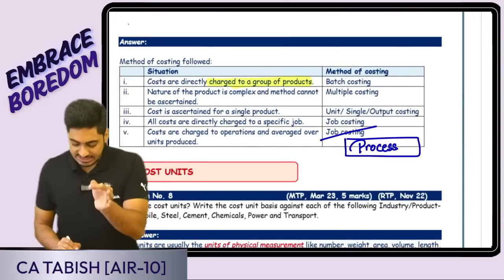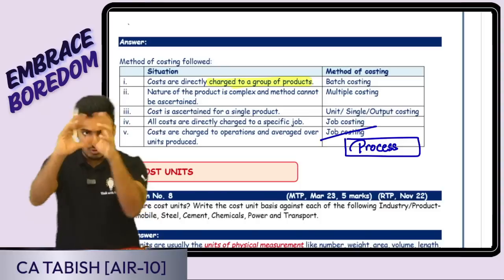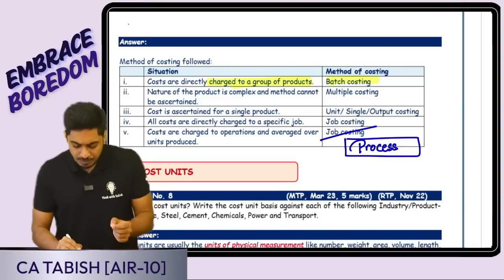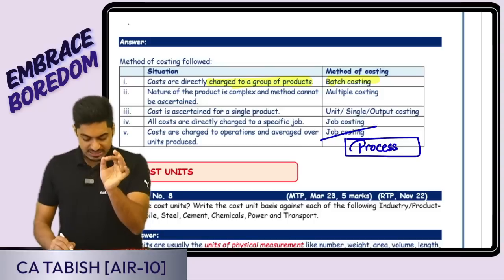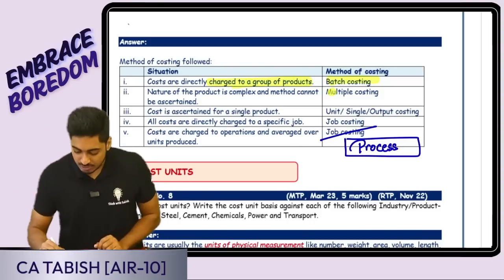Costs are directly charged to a group of products. For a single product or for a group of products I'm charging a group. That means it is going to be batch costing. Nature of the product is complex, and method cannot be ascertained. There cannot be a single method. That means more than one method of costing is coming into picture, multiple costing.